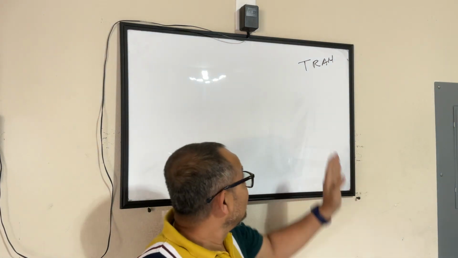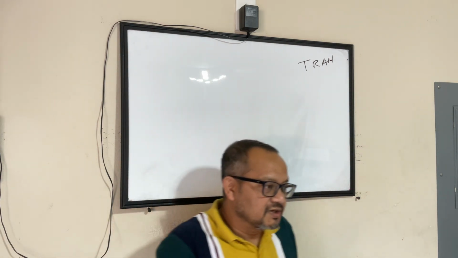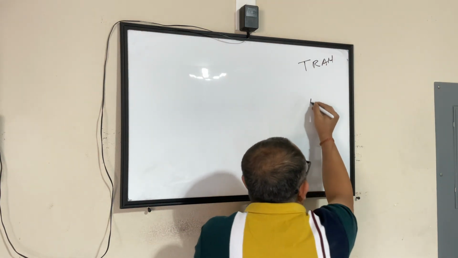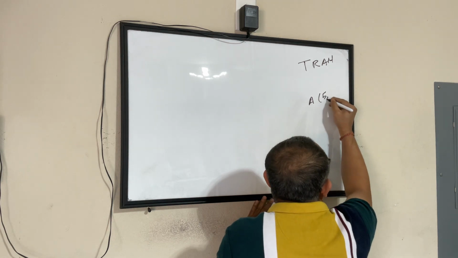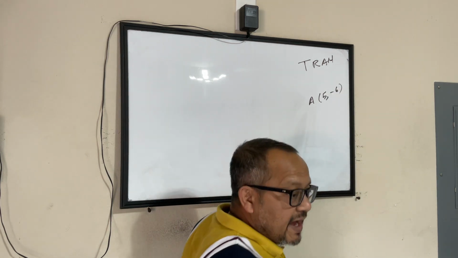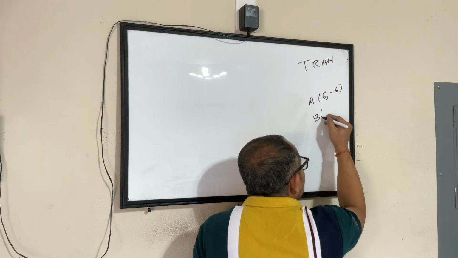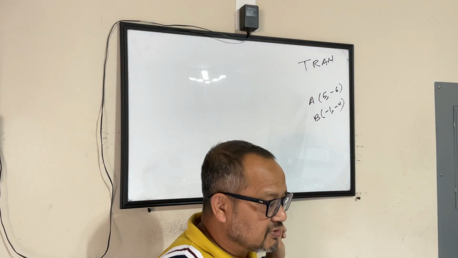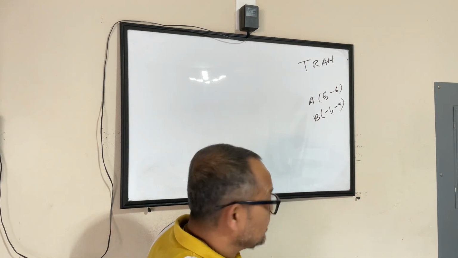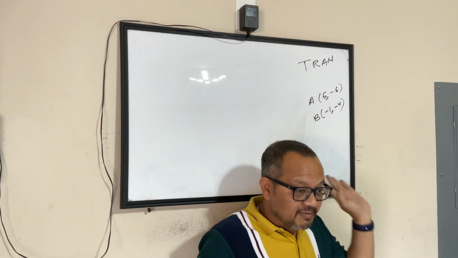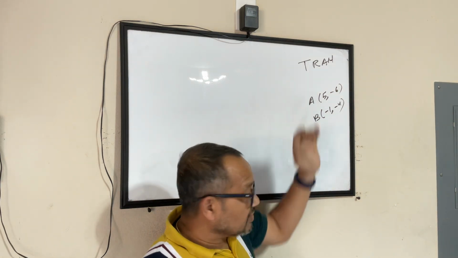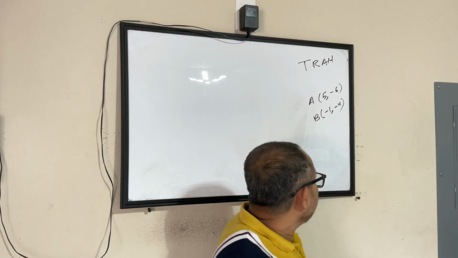So, you have to read. I'm reading the question. The question says there are 2 points A and B. Point A is 5 comma minus 6 and point B is minus 1 comma minus 4. Correct, Dikshita? Was that the question? Yes, sir. Okay, see, I read it so many times that I memorized the coordinates of these 2 points also. So, the question says there are 2 points A and B with these coordinates.